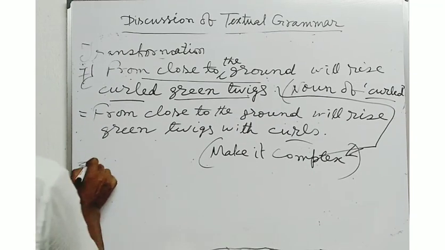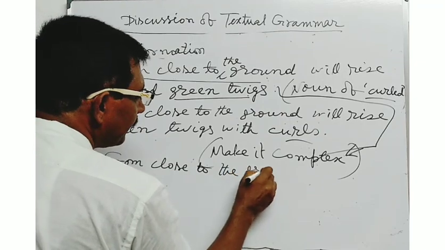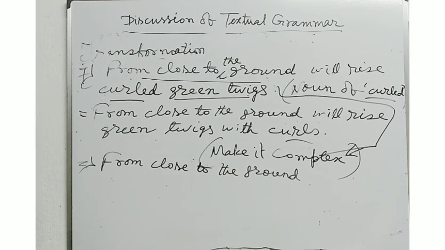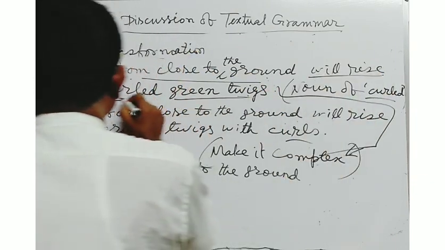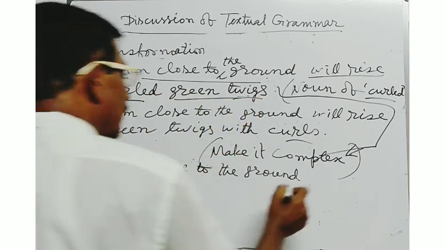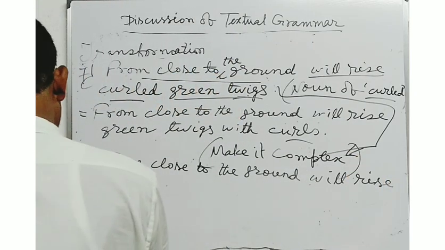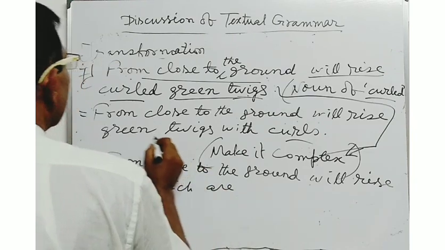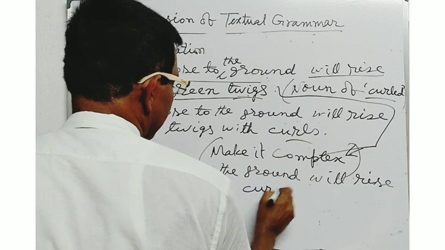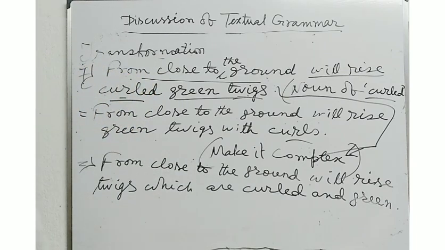From close to the ground, twigs will, from close to the ground will rise twigs, which are curled and green. Curled and green.